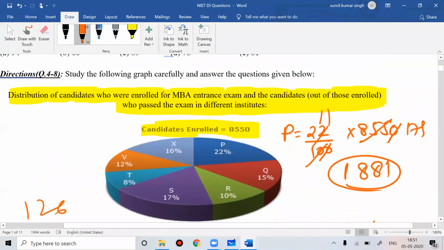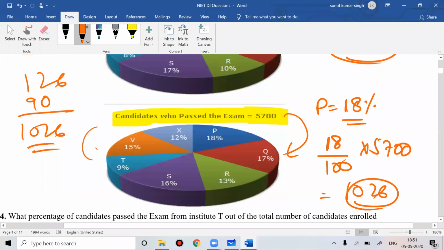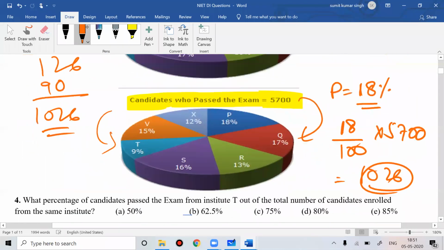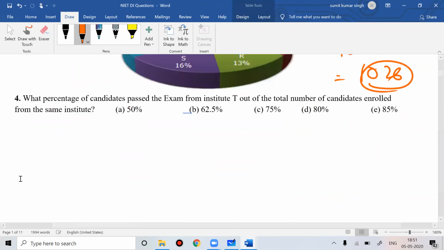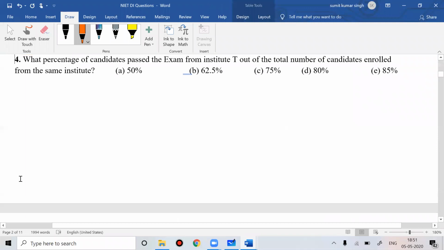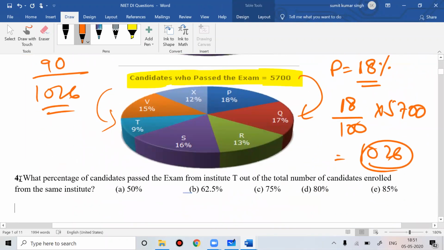So here the data is given like this, the data for candidates enrolled and the data for candidates passed. Now the solving is not a big thing. Question number 4 is something like this. They're asking what percent of the candidates who passed from institute T, out of the total candidates who enrolled from the same institute.